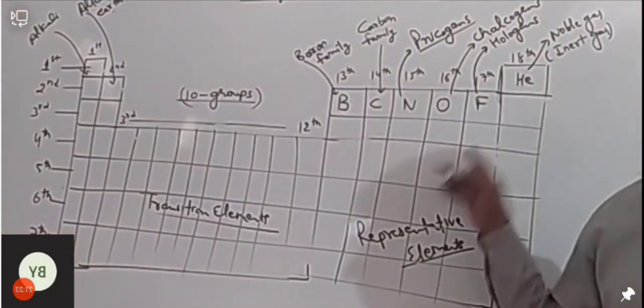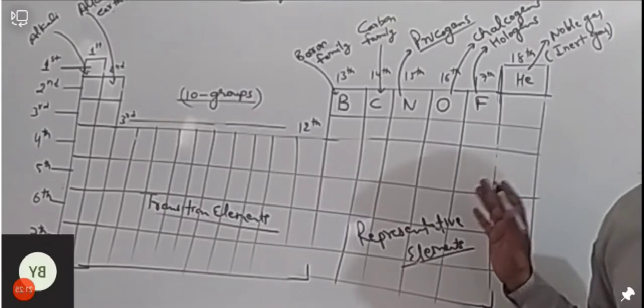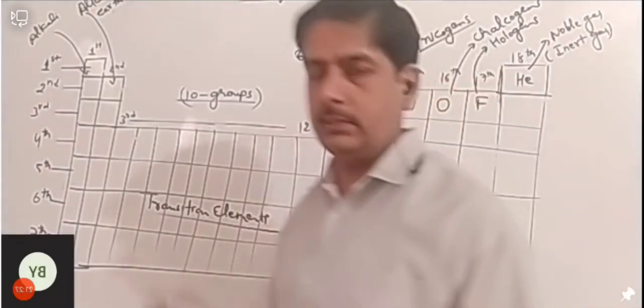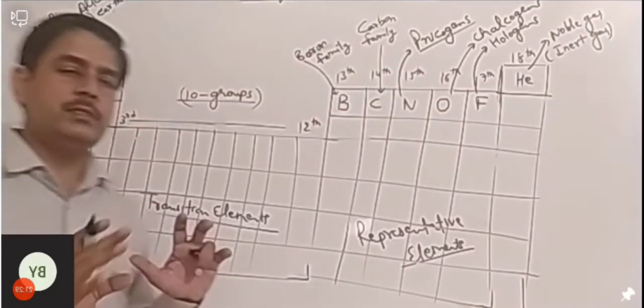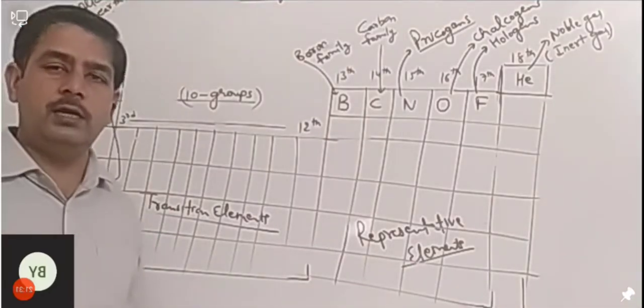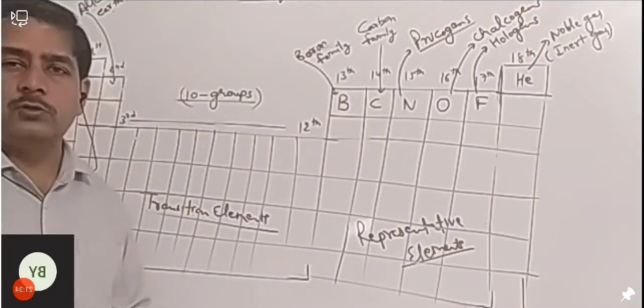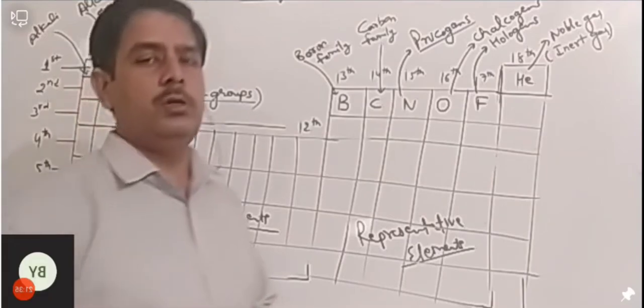So you can see here how many periods and how many groups are there. This is only the skeleton. And we will study the elements separately. हम लोग अलग अलग फिर element की study करेंगे इसके अंदर. So we are going to study about only 2 types of element.